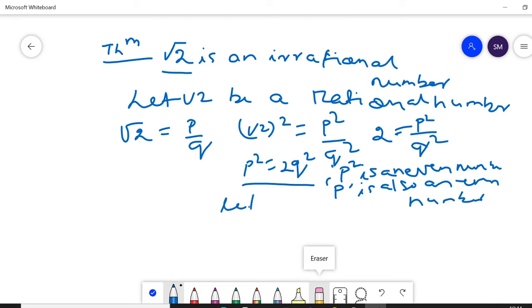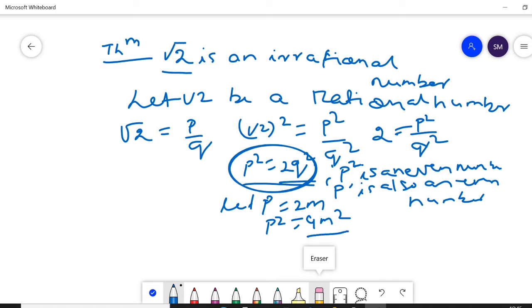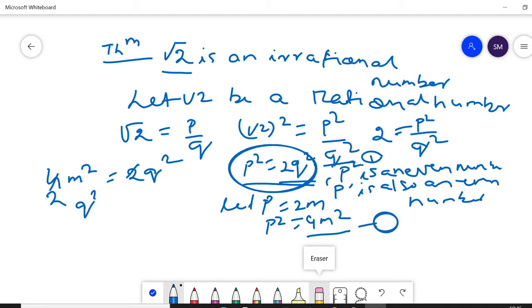Then let p equal to 2m. Then what is p square? p square is equal to 4m square. Then equate: here p square equal to 2q square, and here you get p square equal to 4m square. Then equating equation 1 and equation 2, what do you get? 4m square is equal to 2q square. Then q square equal to 2m square.